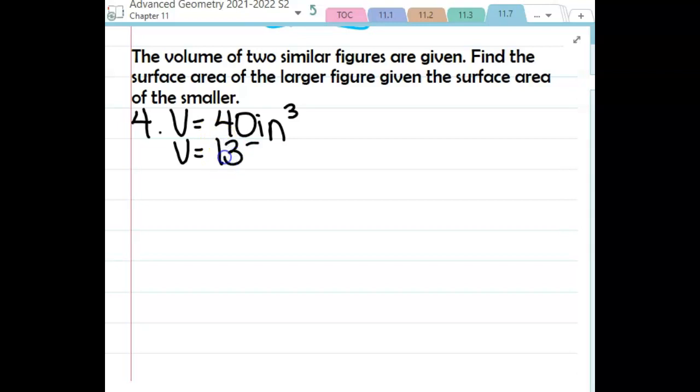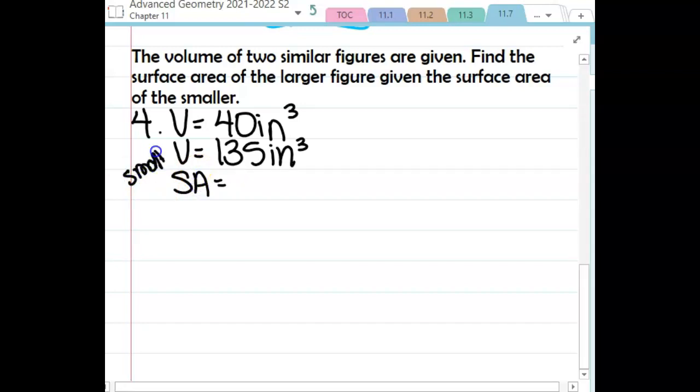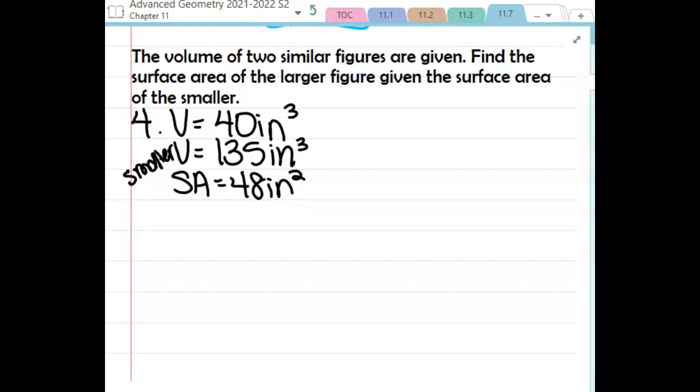The volume of the other is 135 inches cubed. And the surface area, and it tells me that this is the surface area of the smaller, is going to be 48 inches squared. All right, so the first thing we want to find is that scale factor.